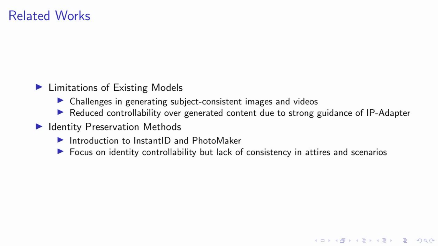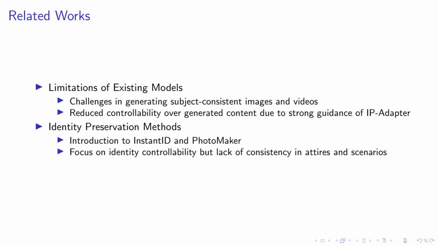Moving on to related works, we first look at the limitations of existing models. These models face challenges in generating subject-consistent images and videos. The IP-Adapter, for instance, provides strong guidance, but this often results in reduced control over the content that's generated. Next, we delve into identity preservation methods, such as InstantID and PhotoMaker.